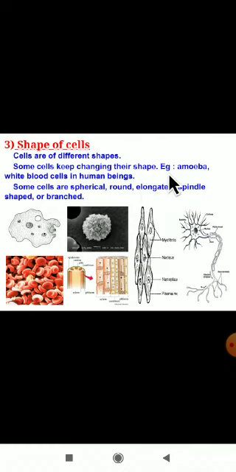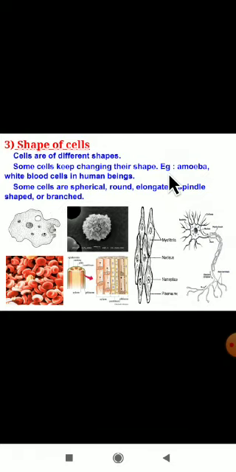Yes, these are the white blood cells. We have WBCs in our body. The shape keeps changing there. There is no constant shape in amoeba and in WBCs. WBCs are present in human beings. Even their size will be changing here. Even the shape of the amoeba will be changing.